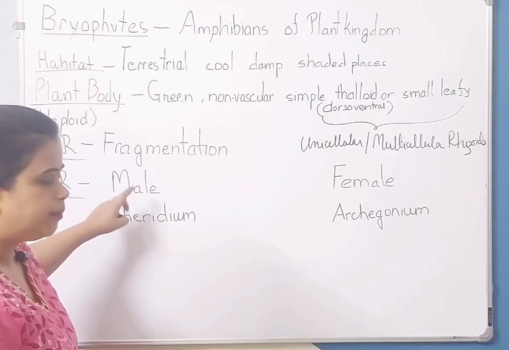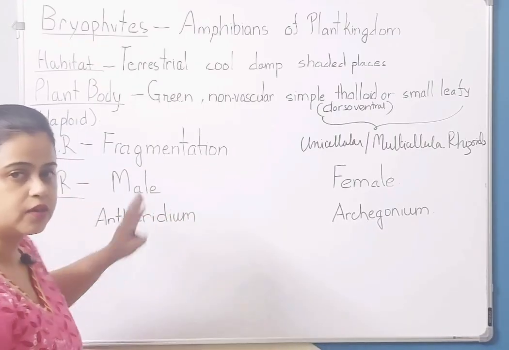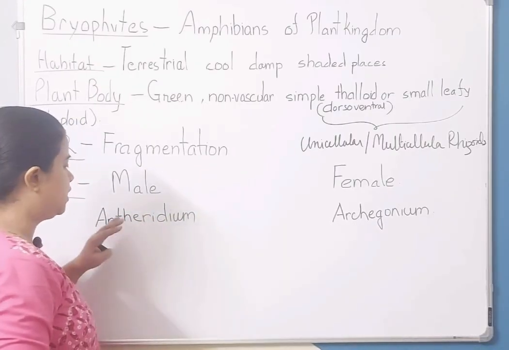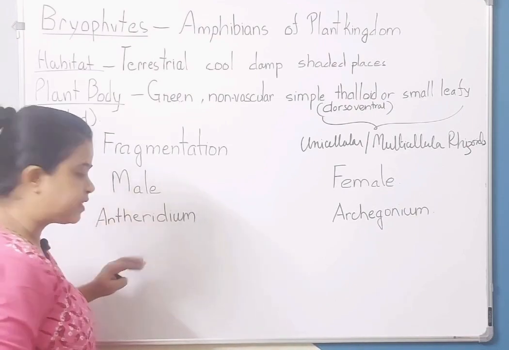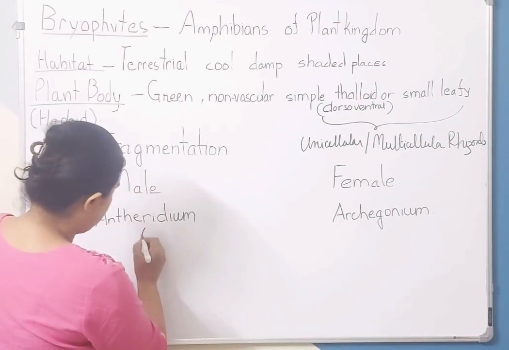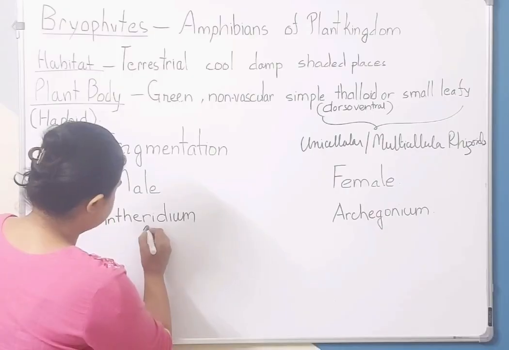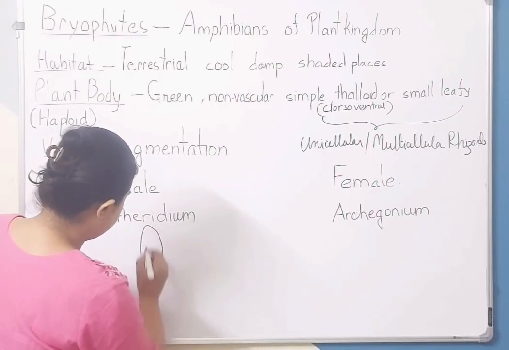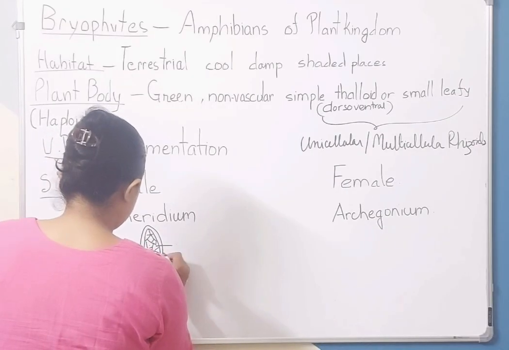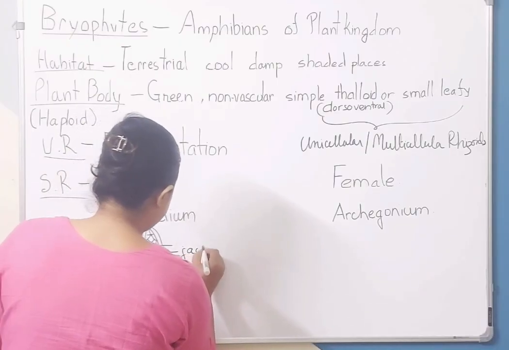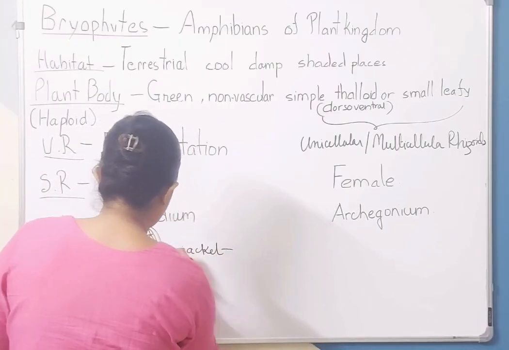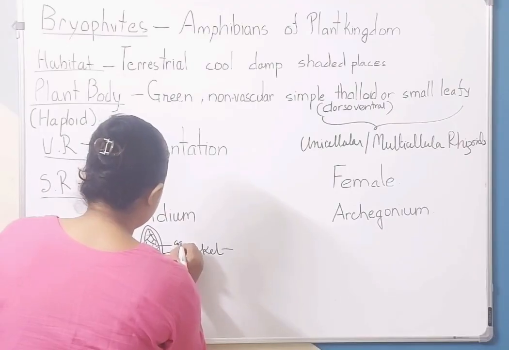They have male and female sex organs or reproductive organs. The male organ is called antheridium, which produces the male gametes. This is the jacket layer. This is जहां पे gametes हो रहे हैं.